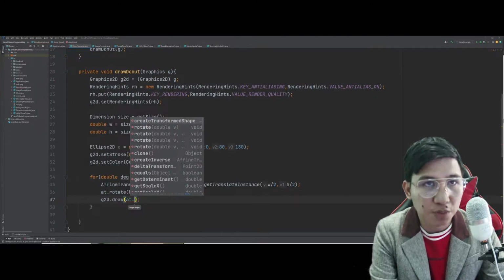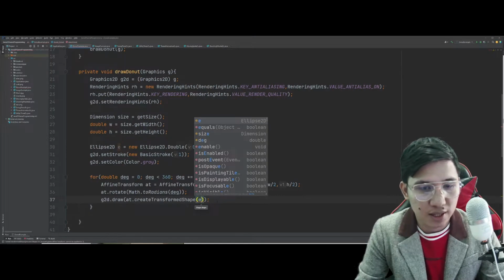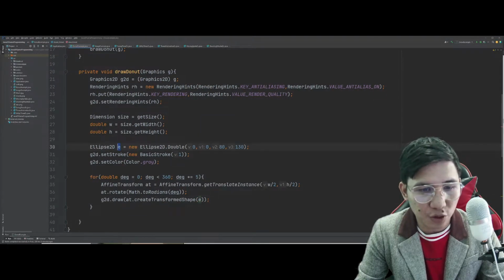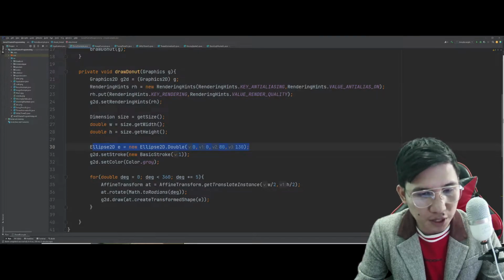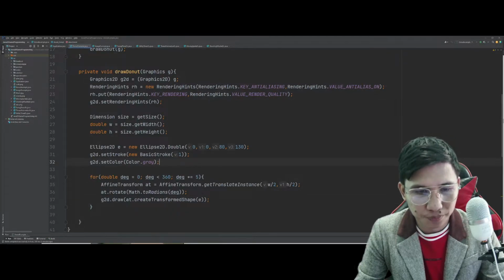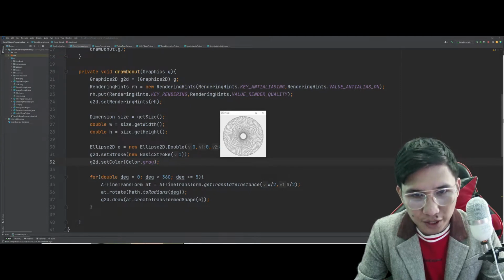the affine transform here. And it's important to create the transform shape individually. Create natin siya individually. Itong Ellipse2D ito, di ba? So, dito ngayon papasok yung draw na ito. So, based on the initial value of ellipse here, Ellipse2D, that will now be placed inside the draw method. So, if you try to run that, ganun na po siya. 72 times yan. So, kung napansin natin, paikot-ikot yan ng paikot-ikot.